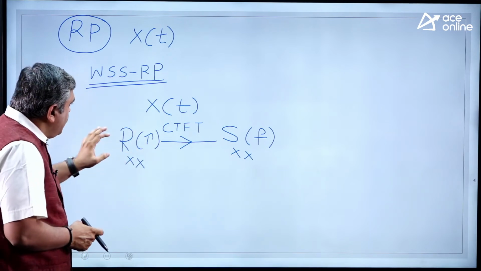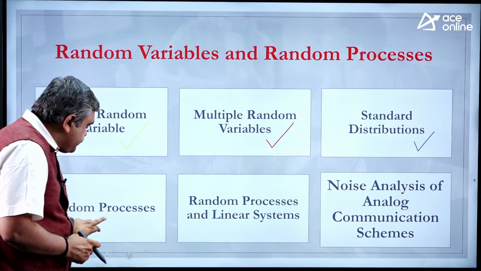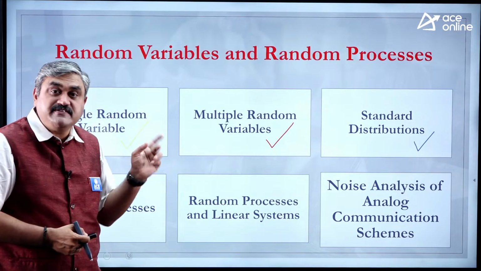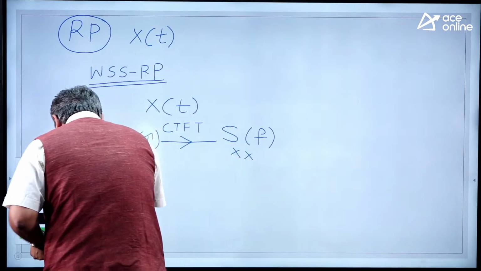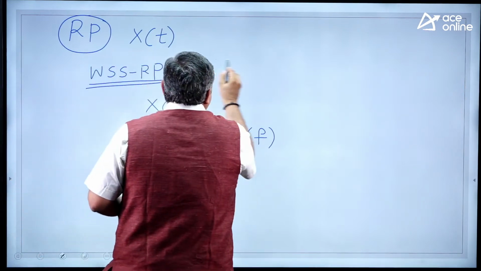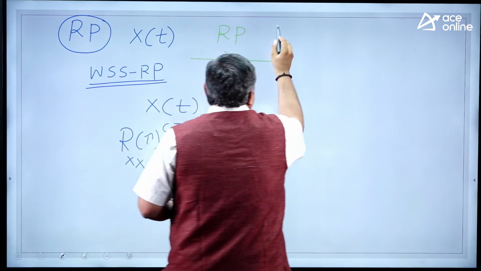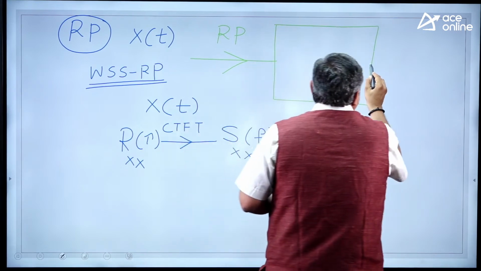Okay. Now once you are done with this, see the syllabus here. Random processes, then random processes and linear systems. That is the second part. Means what? You have a random process with you. I am considering a system now, so it will generate its output.